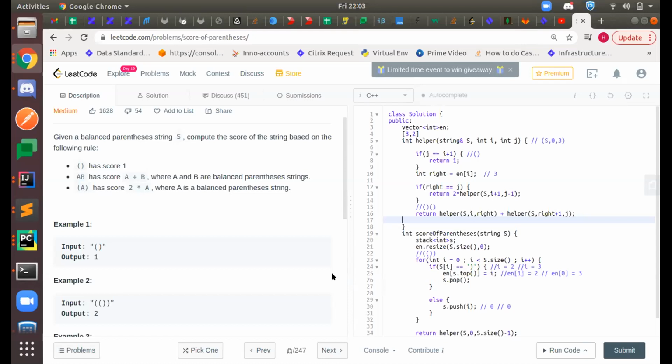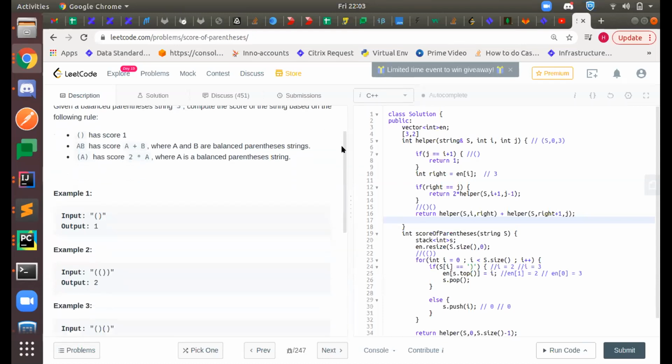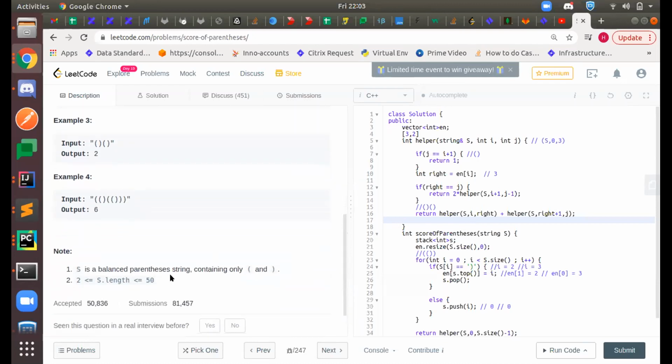Harshit, why are you using a vector instead of a map? I just want to keep track of where my opening bracket is ending. Yeah, but I think a map will be a good fit in this case. It doesn't matter, it's just 50, but in a bigger case a map could also work. I feel like that's a better fit than the vector. So either you pre-process everything, so you have that information beforehand, and then you go into the recursion. That also makes sense.